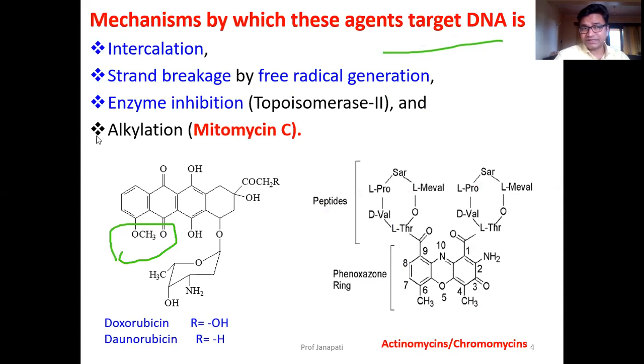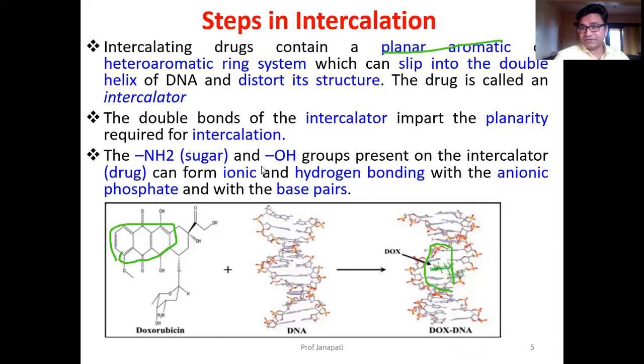In actinomycin, you see, there is a heteroaromatic ring structure. A hetero ring is present. Because of this aromatic nature, they slip into the double-stranded DNA helical structure and distort its structure.